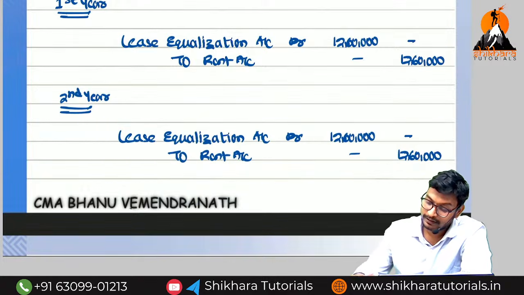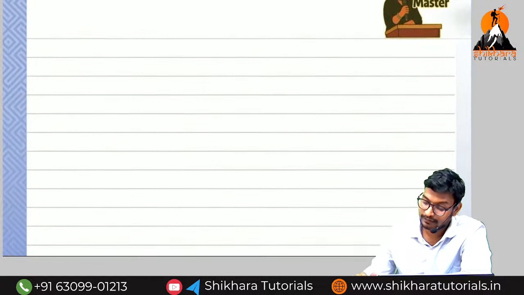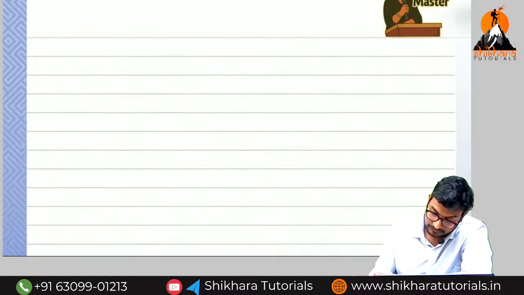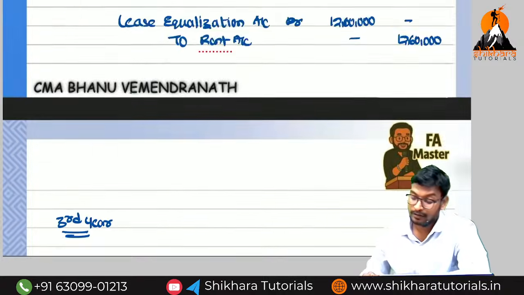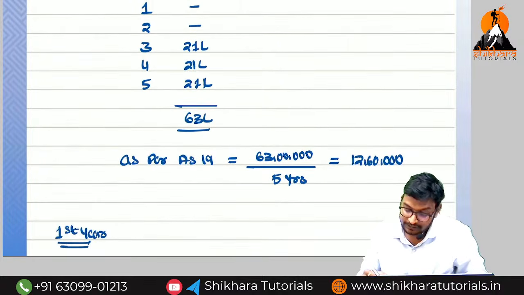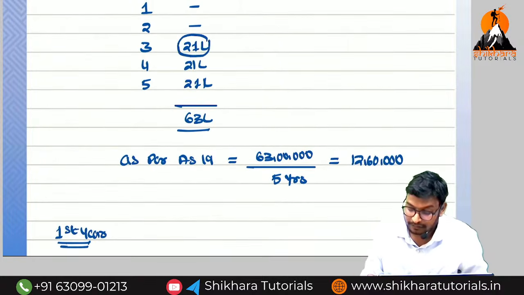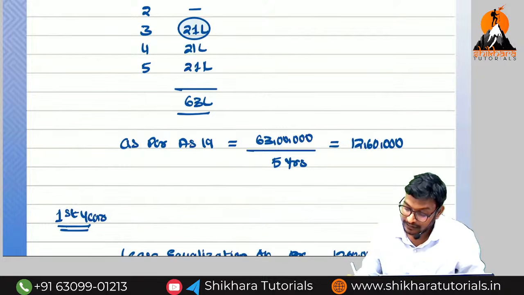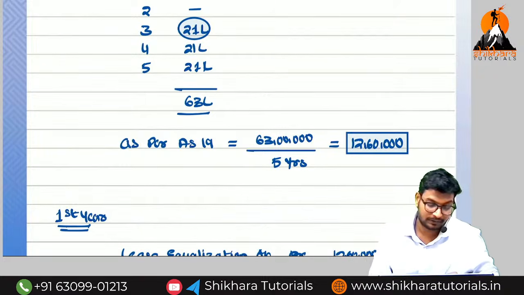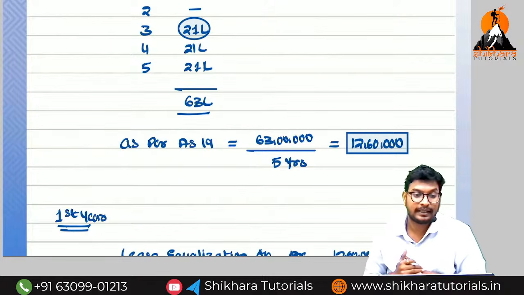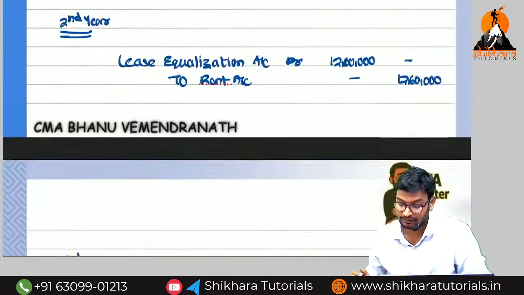When coming to the third year, can you say the third year entry? So how much rent have we received? 21 lakh we have received. But how much rent do we need to disclose? 12,60,000. What is the balance amount? So 12,60,000 minus 21 lakh, that is equal to 8,40,000 we need to transfer to the rent equalization account. So simple.